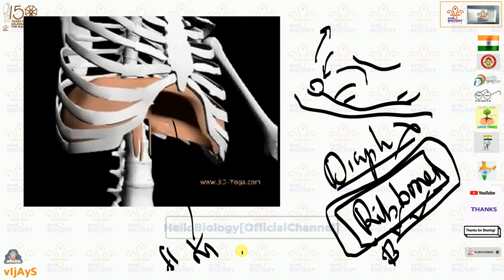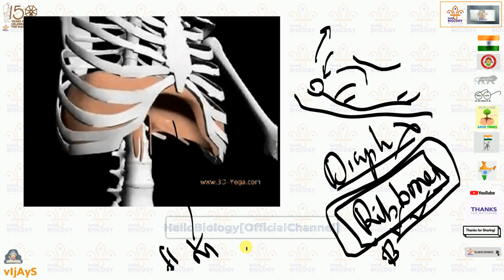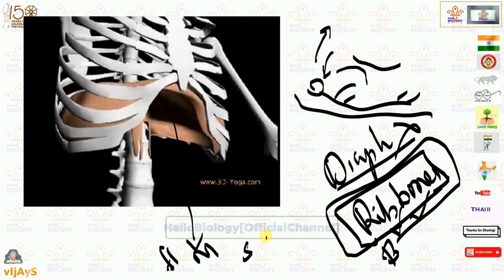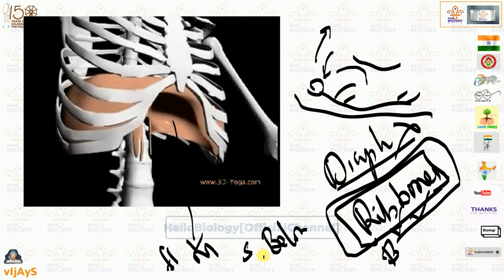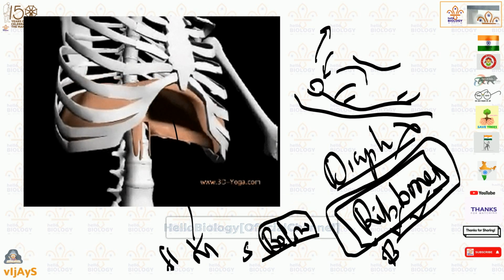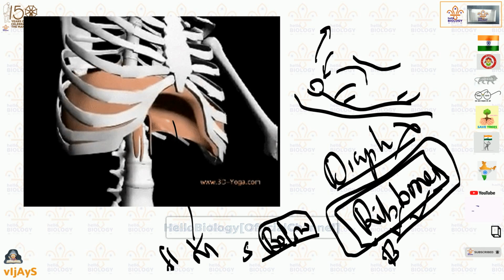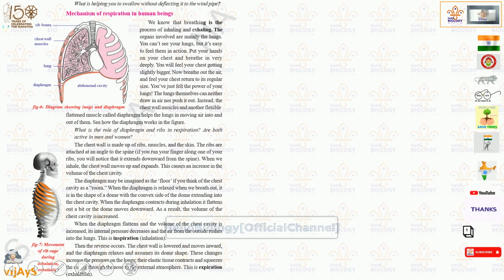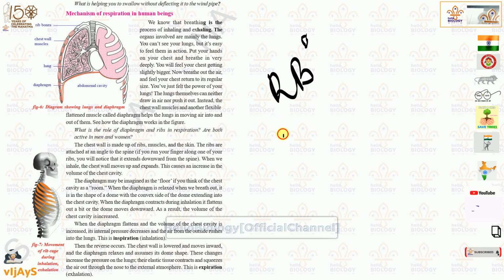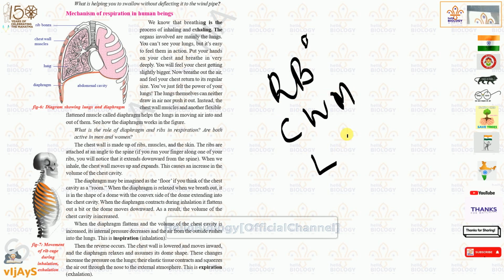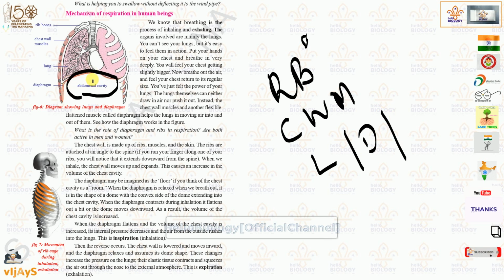This is also a very thin layered flat muscular structure, and it is present just below the lungs, and it will help in case of breathing. And here is the topic. Here you can see parts are there. Diagram is supposed to be drawn. This is an important diagram here, and you can see rib bones are there, chest wall muscles are there, lungs, diaphragm, and abdominal cavity.